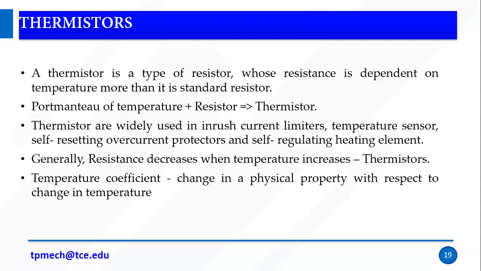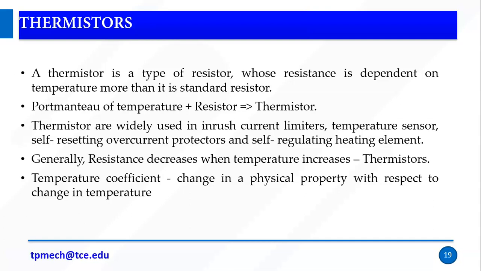Thermistors are widely used as inrush current limiters, temperature sensors, self-resetting overcurrent protectors, and self-regulating heating elements. They are generally used in electronic equipment where overheating may happen. If overheating happens, it will fuse and save the other circuits. Generally, resistance decreases when temperature increases. This is the principle of thermistors.